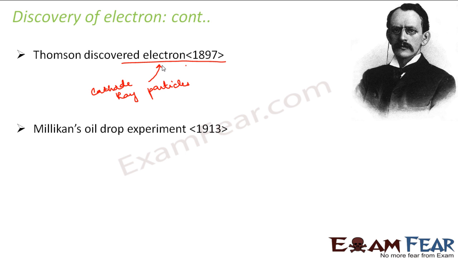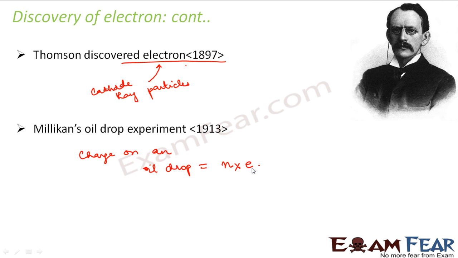Why did he say so? Because before that it was told that electron is something which is present everywhere, which is present in all objects. So Thomson kind of told that electron is a basic constituent of everything which we see around us. Therefore, Millikan told that when the charge on an oil drop is an integral multiple of some small charge, that small charge must be the charge of an electron. So Millikan told that the charge on an oil drop was an integral multiple of the charge on an electron.